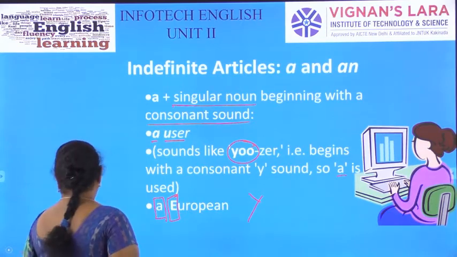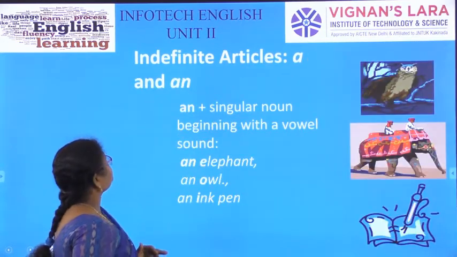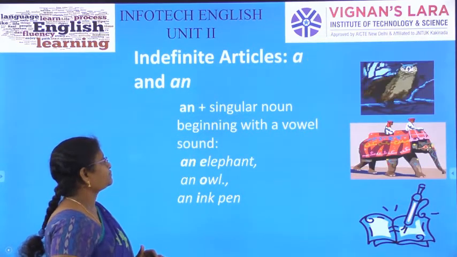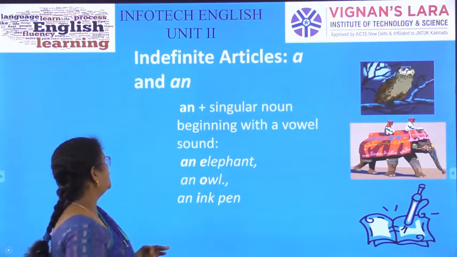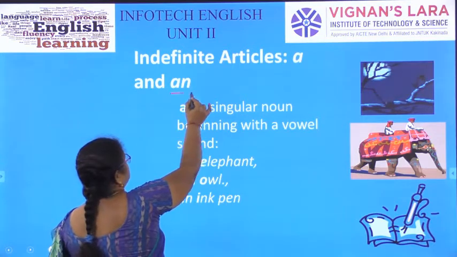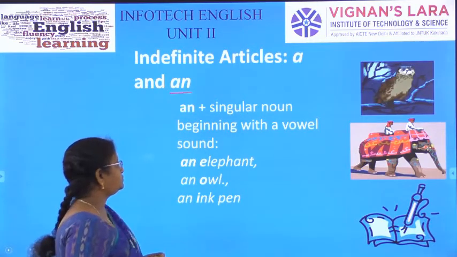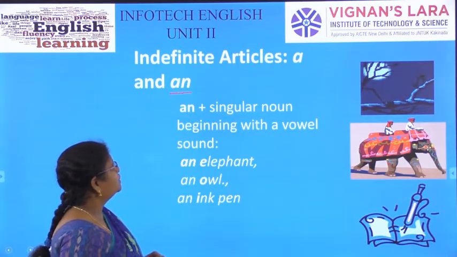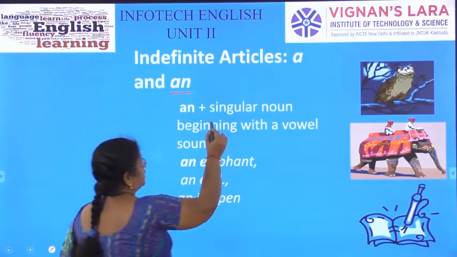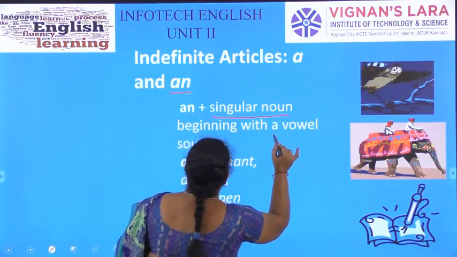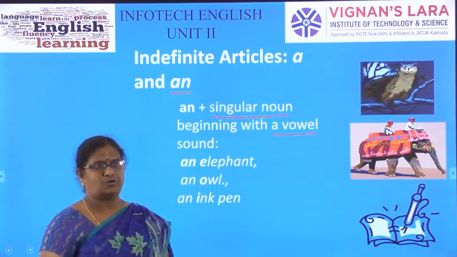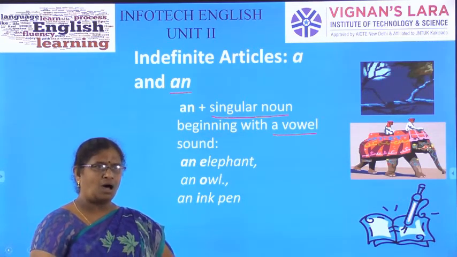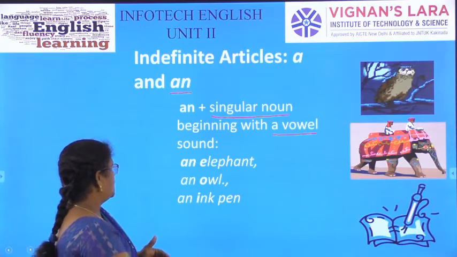Okay, and next. We learned already about the usage of a, now where an is used. An can be used before a singular noun which begins with a vowel or with a vowel sound.